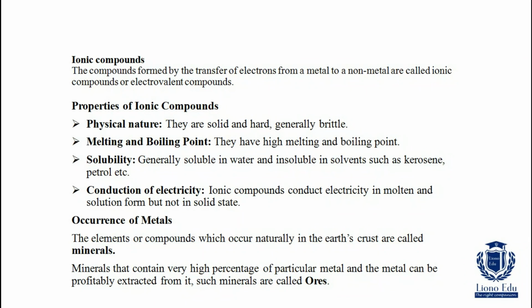But when a mineral contains a very high percentage of a particular metal and that metal can be extracted profitably, such minerals are called ores.